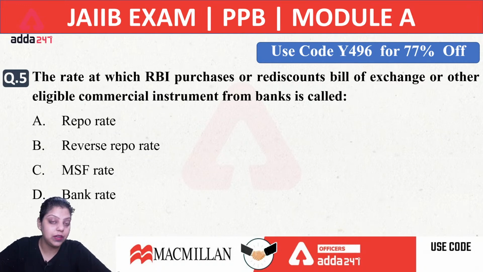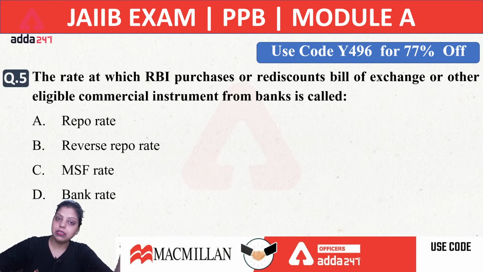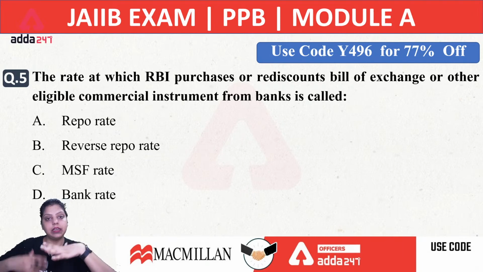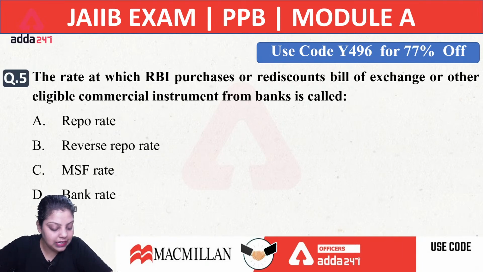Because they know there is inflation in the economy, and because of the inflation the amount we are saving in a fixed deposit or savings account is not worth it. They are giving very little interest and the inflation is more than that interest rate. Whenever inflation is increasing, money loses its value. You are getting only 2.75 or a maximum of 4% interest on the savings account. That's why banks are starting to increase their rates, so that customers do not withdraw money from the bank.